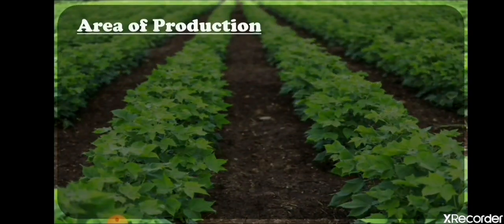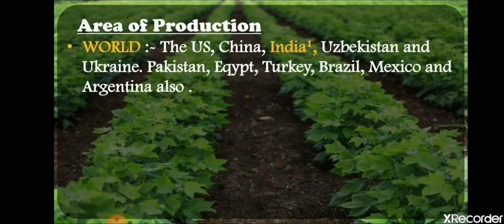Now we are going to learn about the area of production. If we talk about the world, India is the leading producer of cotton. Next are the US, China, Uzbekistan and Ukraine. These are the leading or main producers of cotton. Pakistan, Egypt, Turkey, Brazil, Mexico and Argentina also grow cotton.